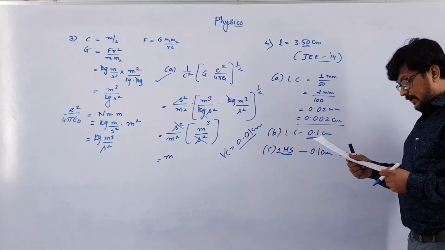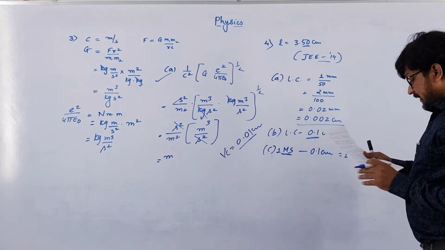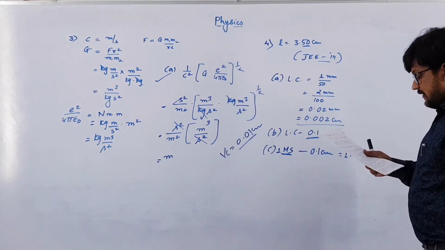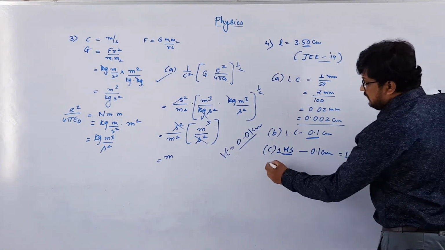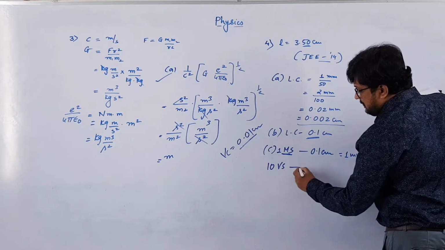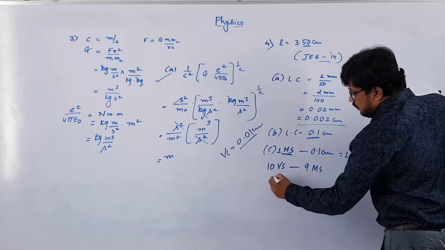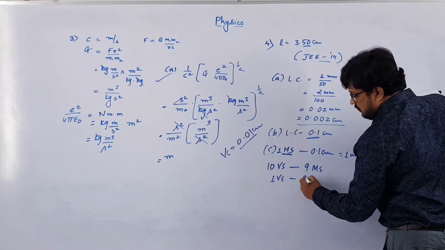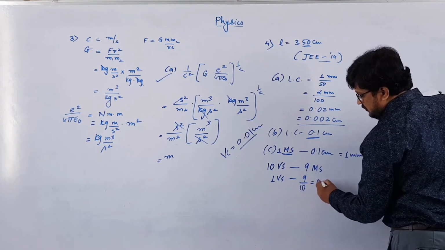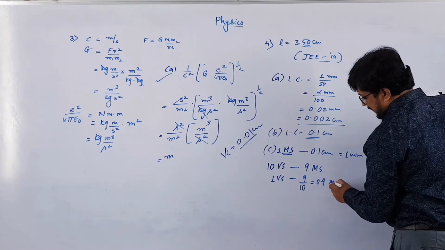Further, it is given that 10 divisions of the vernier scale match with 9 divisions of the main scale. So 1 division of the vernier scale will be equal to 9 by 10, that is 0.9 mm.